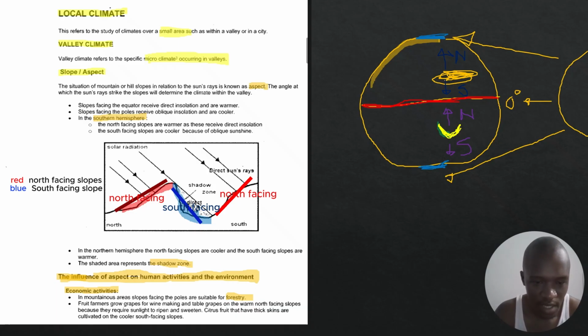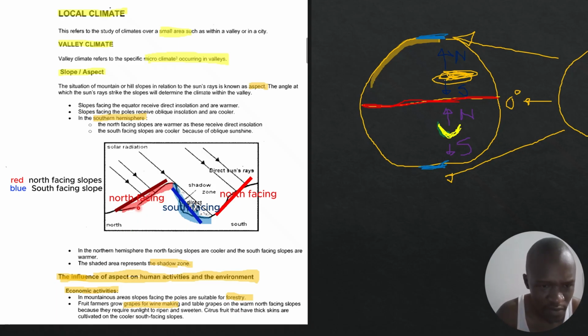It says there, fruit farmers grow grapes for wine making on the warm north-facing slopes. So this side, the warm side, the red part of the slope, is suitable for farming wine grapes, because remember, the warm temperatures make the grapes sweeter and help them ripen.